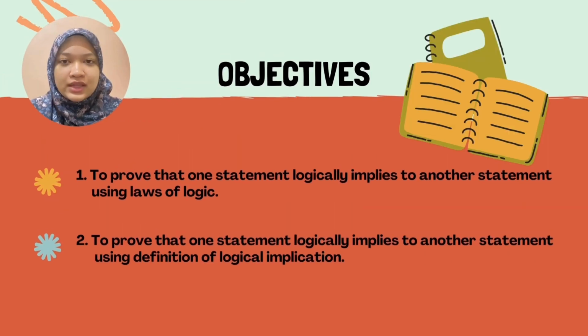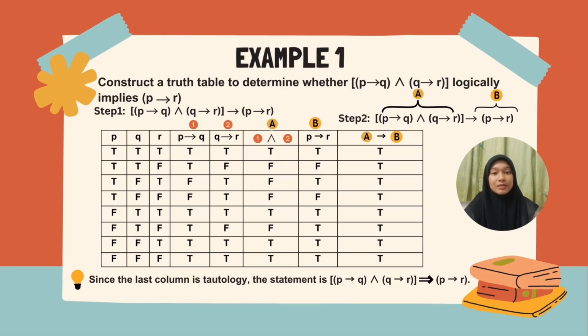There are two objectives that need to be accomplished. The first one is to prove that one statement logically implies another statement using laws of logic. And the second one is to prove that one statement logically implies another statement using the definition of logical implication, which is the truth table. Okay, let's do some examples.